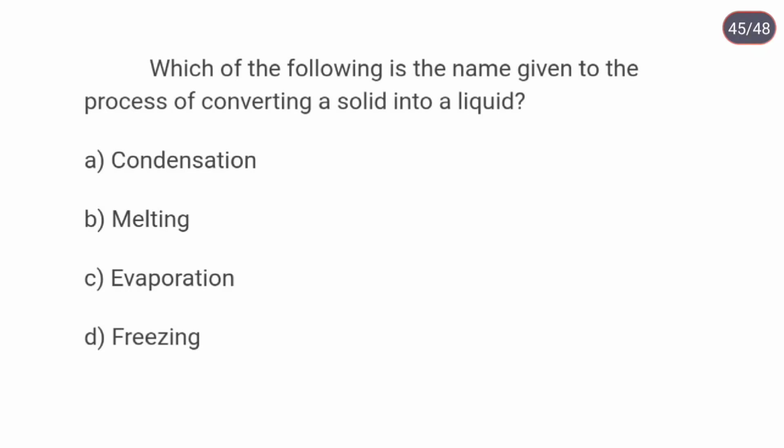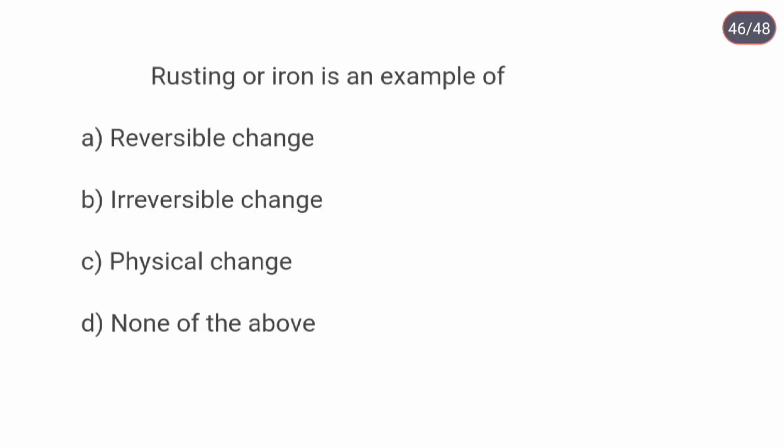Which of the following is the name given to the process of converting a solid into liquid? Melting. Rusting of iron is an example of irreversible change. Rusting of iron is an irreversible change because rust forms on the surface of iron articles during rusting. Once rusted, the iron article loses its strength and many other properties, and this change is permanent and irreversible.